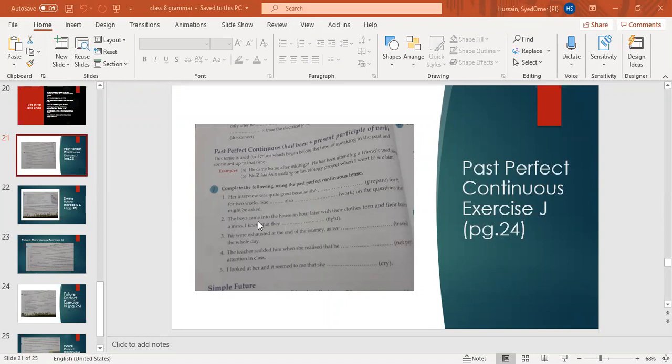Now, exercise J, one by one, you have to do the exercise. First one: Her interview was quite good, because she had been preparing for it for 2 weeks. Yes, correct. Next.